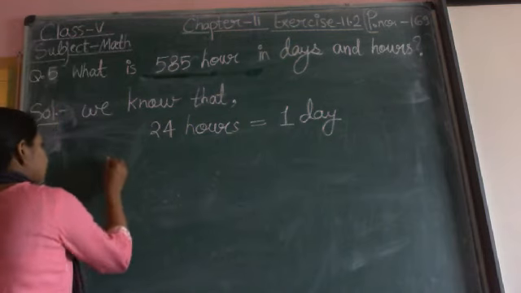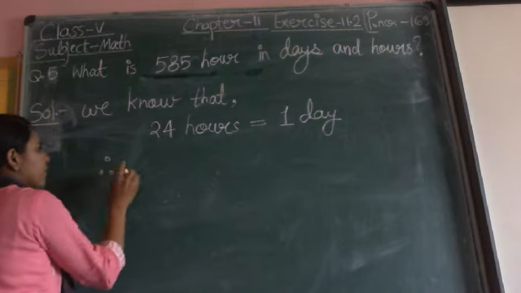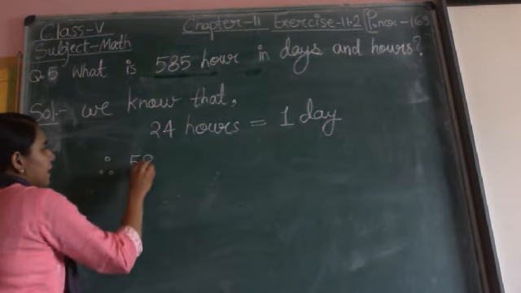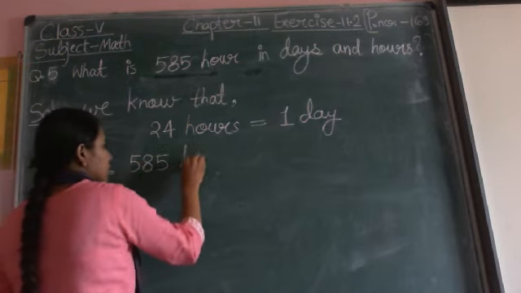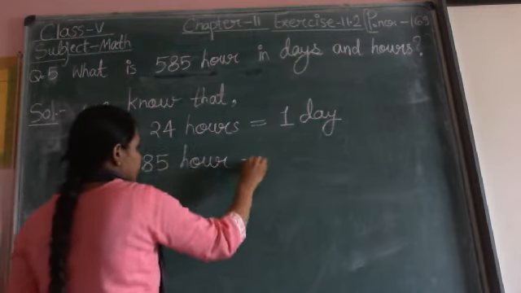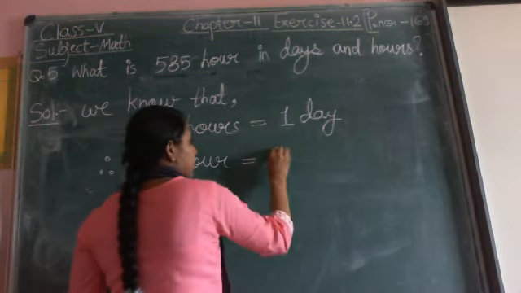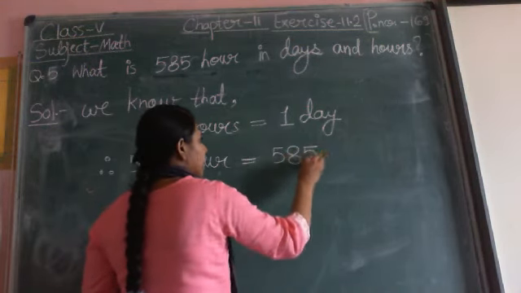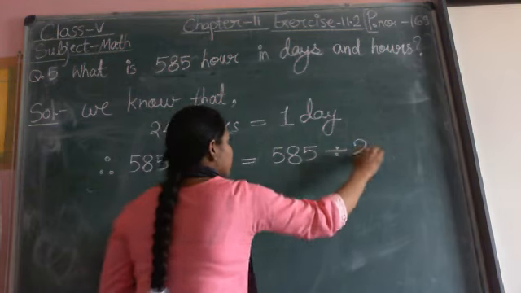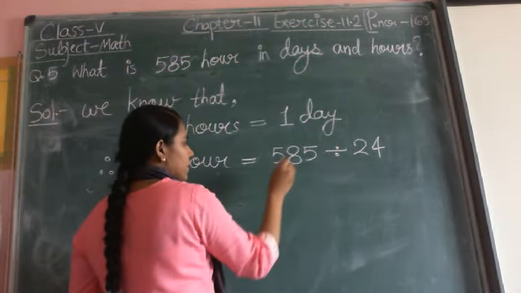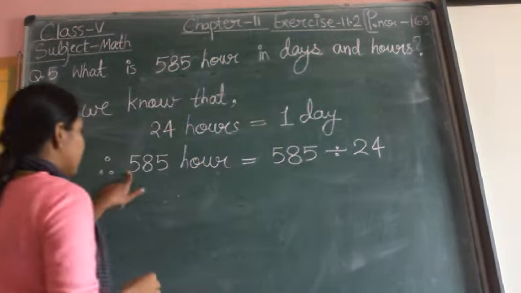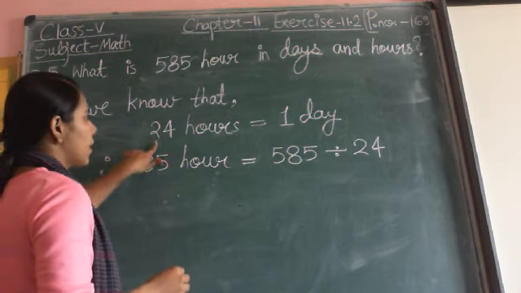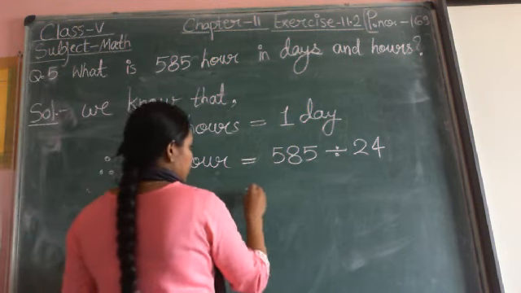1 day is equal to 24 hours. Therefore, 585 hours will be equal to 585 divided by 24. Now we will divide 585 by 24.